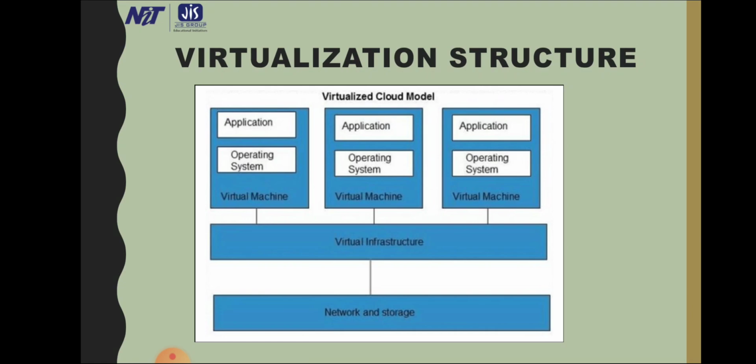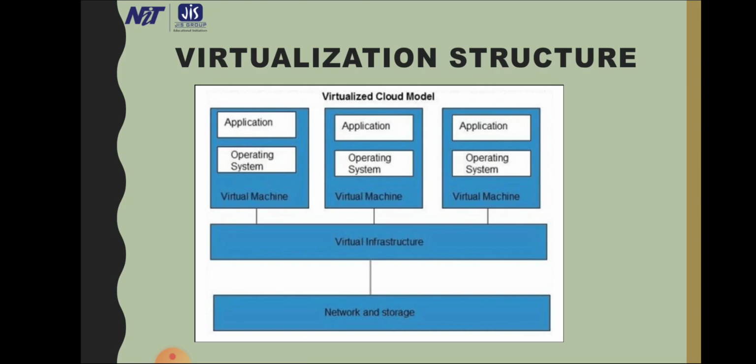Type 1 hypervisors, sometimes called bare metal hypervisors, run directly on top of the host system. A type 2 hypervisor, also known as a hosted hypervisor, is installed on top of the host operating system rather than sitting directly on top of the hardware as type 1 does.